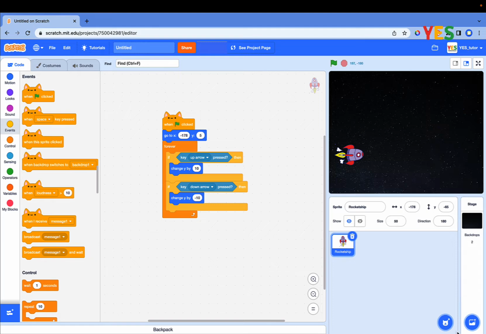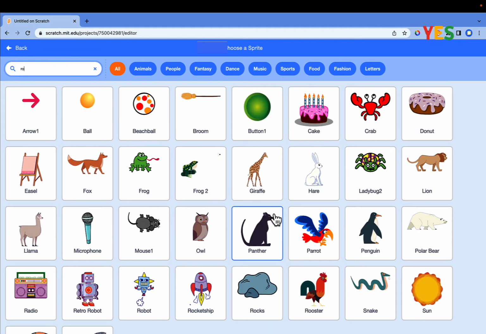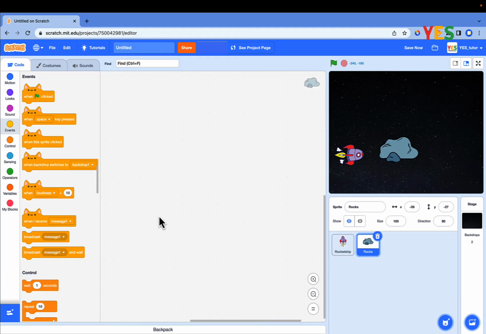Click on Choose a Sprite. Type rock and click on it. Rock sprite added. To make the game cool, reduce the size of your rock. Also set the direction to 90 as shown on the screen. Place the rock on the right side of the rocket ship, because the rock should come from right to left.